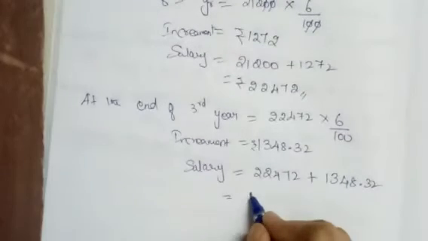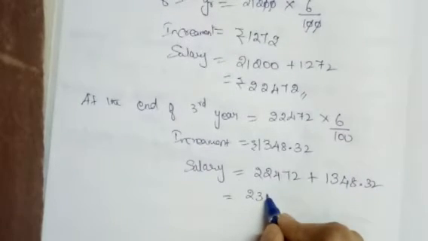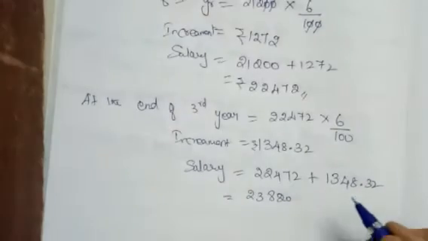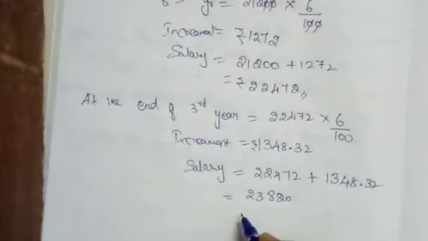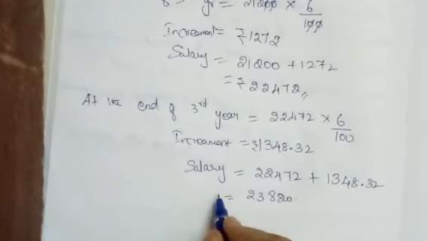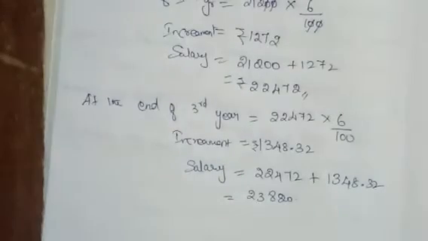When we add this, we will get 23,820 rupees. This will be the salary at the end of the third year.